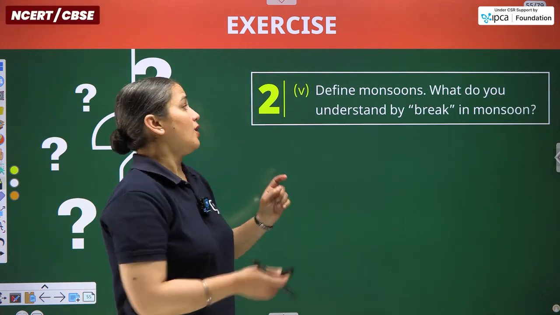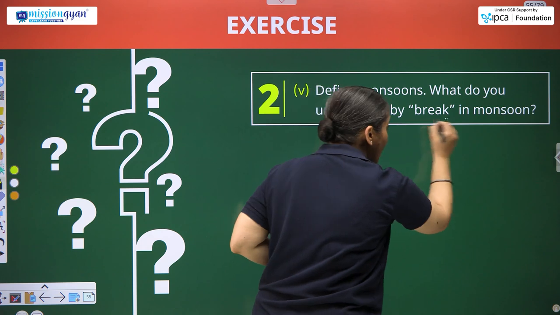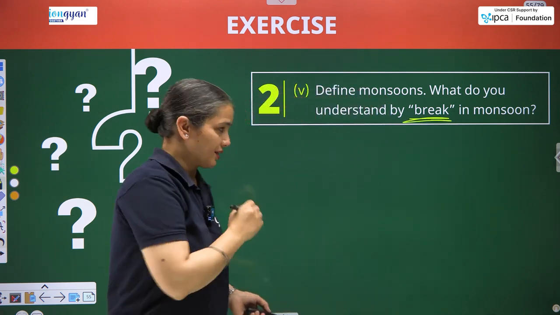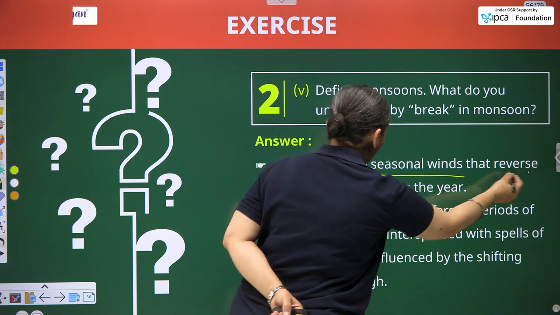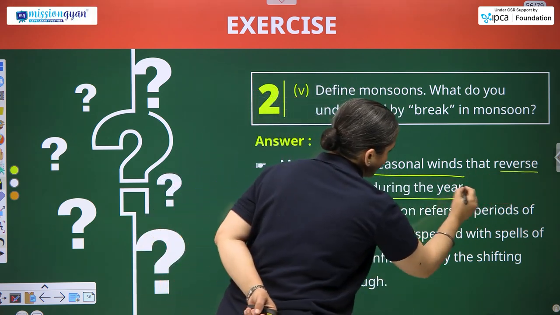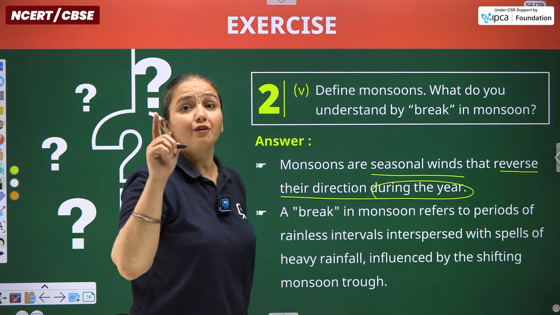Define monsoon and what do you understand by the break in monsoon? So let's read and learn. Monsoons are seasonal winds that reverse their direction during the year because of the presence of the Himalayas.